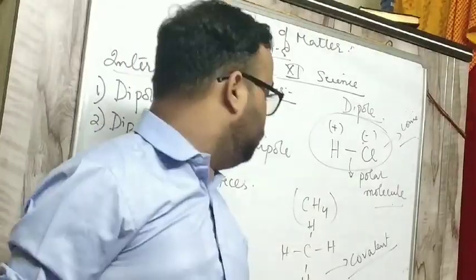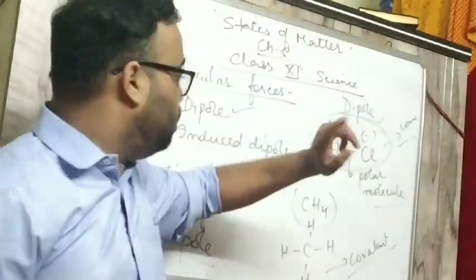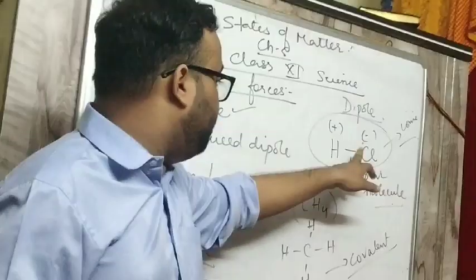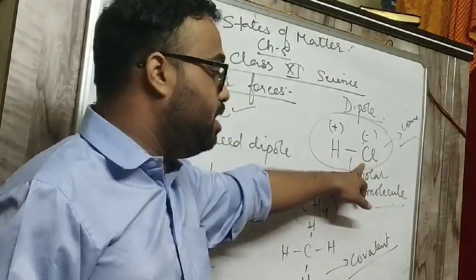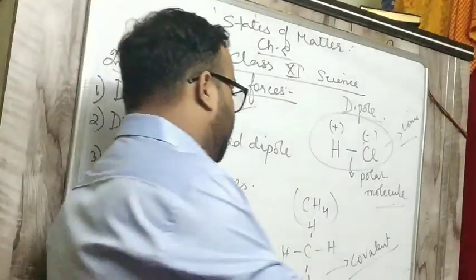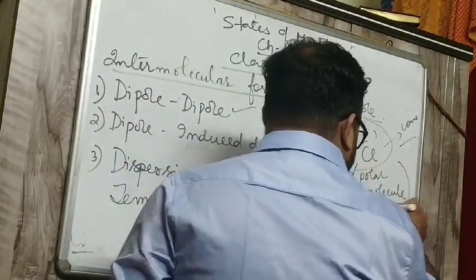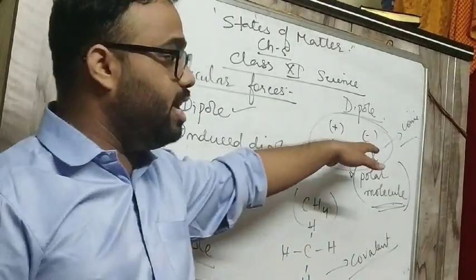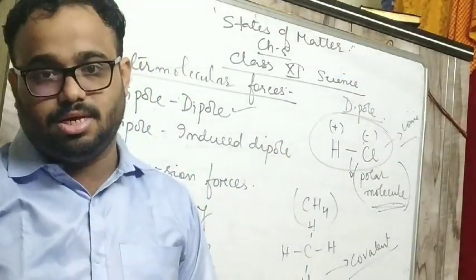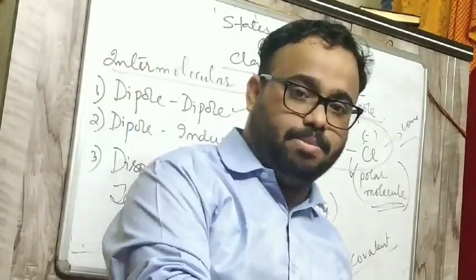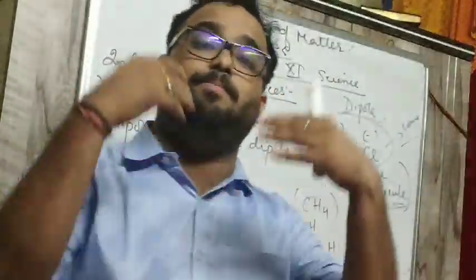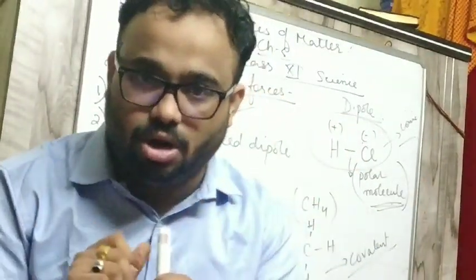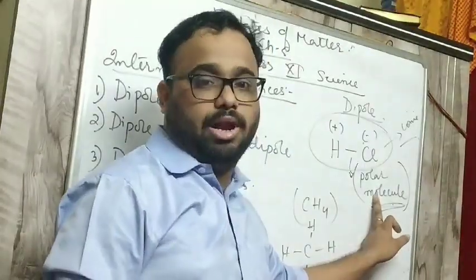Now what is a dipole? You can see here, H is positive, chlorine is negative. So the bond between H and Cl is polar. Why? Because one has positive characteristics and the other has negative characteristics. The bond between one positive atom and one negative atom is always a polar bond, and positive and negative atoms can only exist in an ionic molecule. So ionic molecules are always polar.